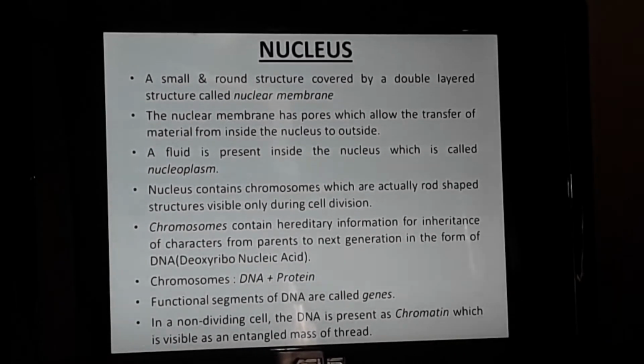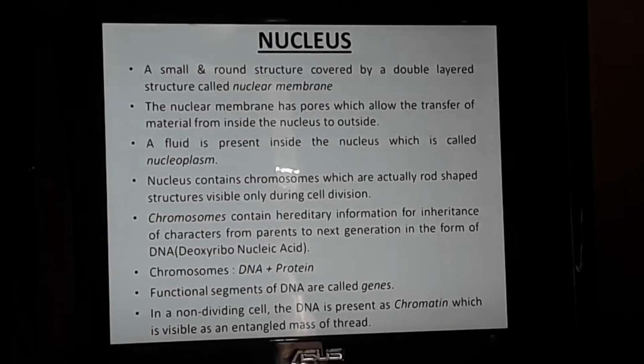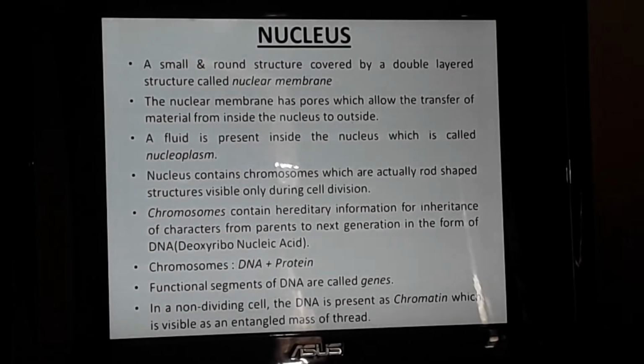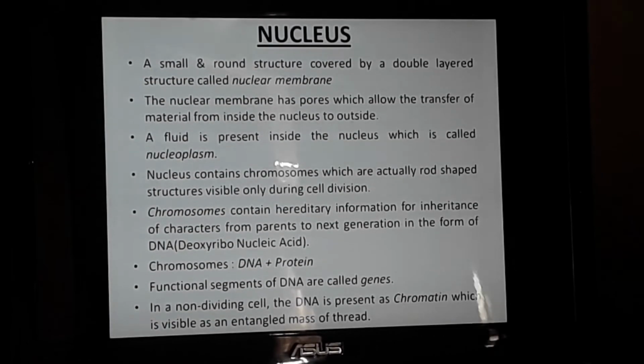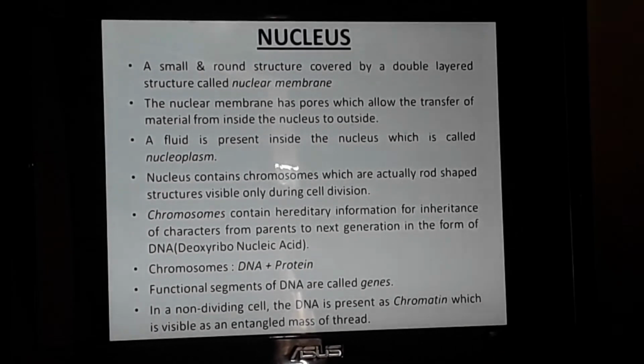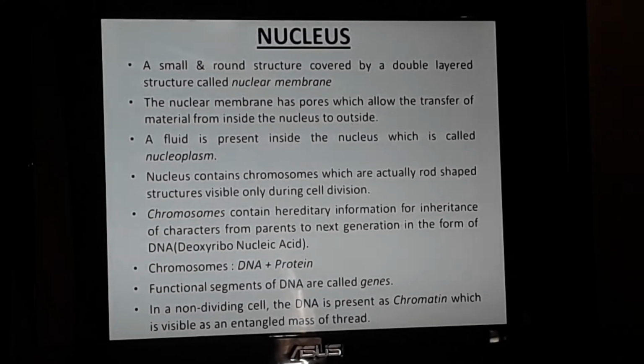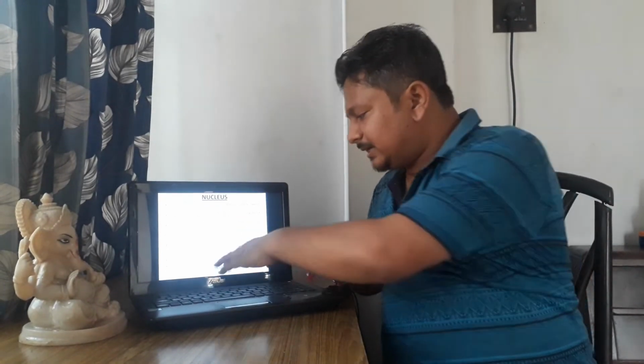And chromatin, how will you see it? If you observe the DNA under the microscope in a non-dividing cell, you will find that it is present as a thread-like structure, many threads together, entangled. If you take many white threads together, that will be the look of chromatin.